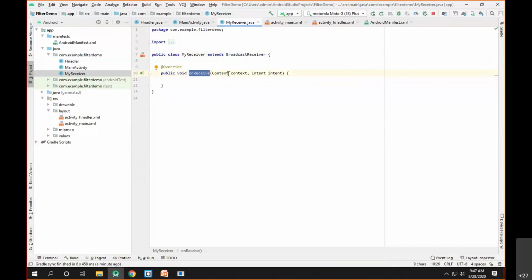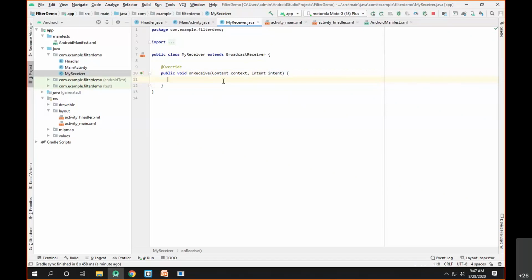Now onReceive method will take two parameters. The first parameter is the context. Now what do you mean by context? Context is basically the reference to the activity. Context is nothing but the reference to the activity in which you have to make your broadcast receiver work. And what do you mean by the intent? The intent is basically the actual broadcast message, or the broadcast intent, which is received by your broadcast receiver.